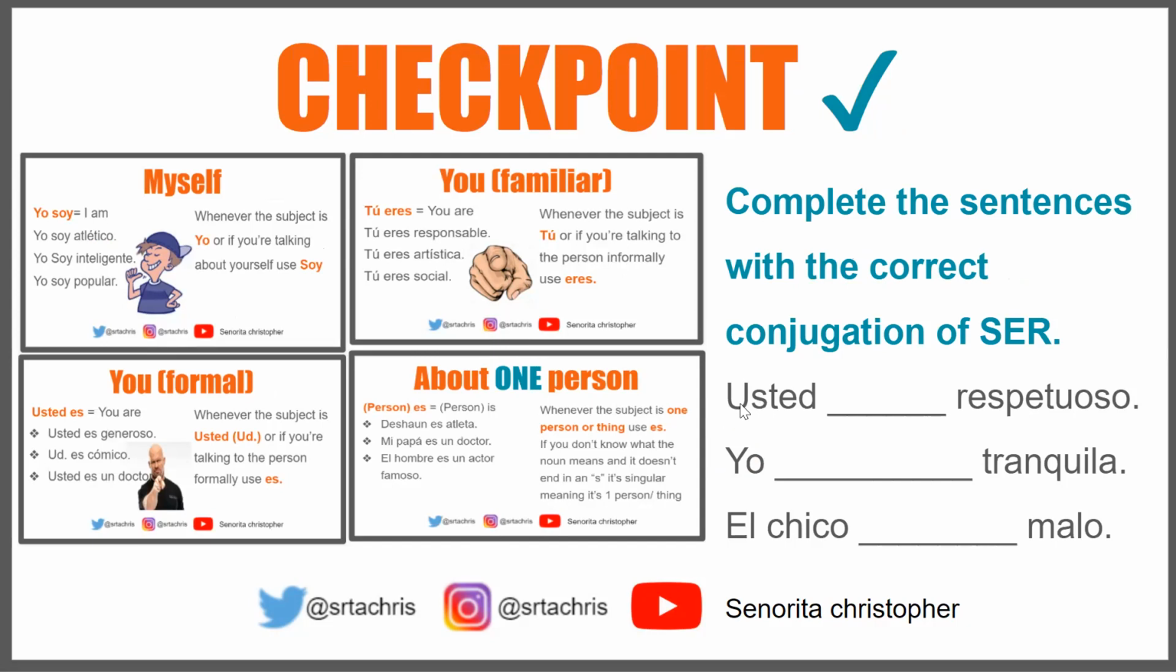All right, the first thing we want to do when trying to figure out the correct conjugation is figure out who our subject is. Our subject in this sentence is usted. Usted is you formal. So based on our notes, whenever the subject is you formal, we would use es. And I'll highlight that for you in the notes. Whenever the subject is usted, which is you formal, we would use es. So let's check it out in our example, see if we got that correct.